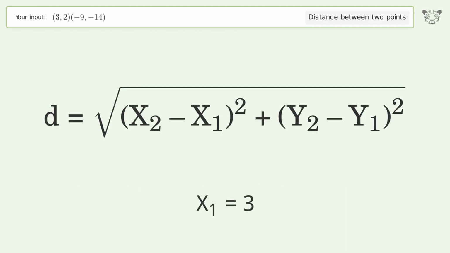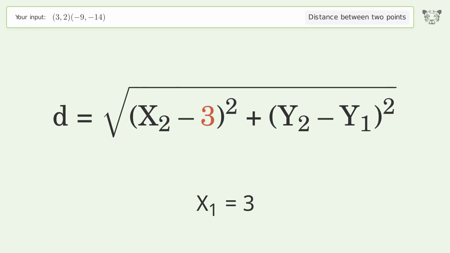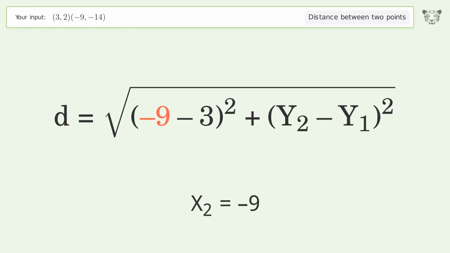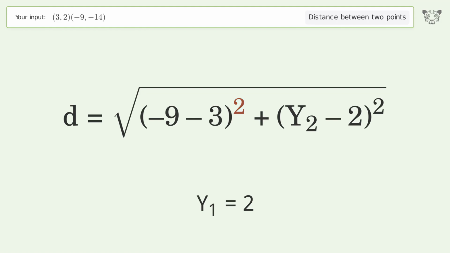x1 equals 3. x2 equals -9. y1 equals 2. y2 equals -14.